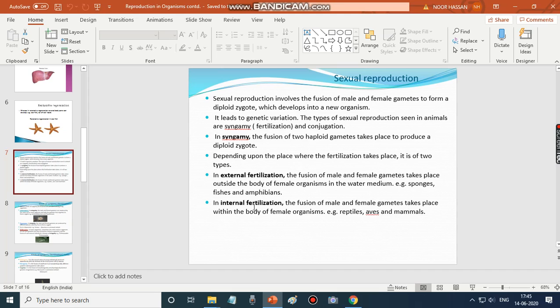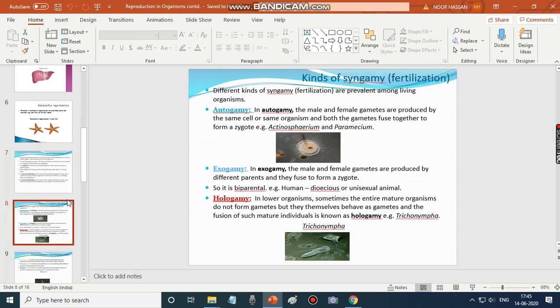Internal fertilization is the opposite of what we discussed here. Here, fusion of the male and female gametes takes place within the body of the female organism. Example, reptiles, aves, and mammals. So we shall discuss the kinds of syngamy, that is fertilization. There are different kinds of syngamy or fertilization which are prevalent among living organisms. First one is autogamy. In autogamy, the male and female gametes are produced by the same cell or same organism, and both the gametes fuse together to form a zygote.